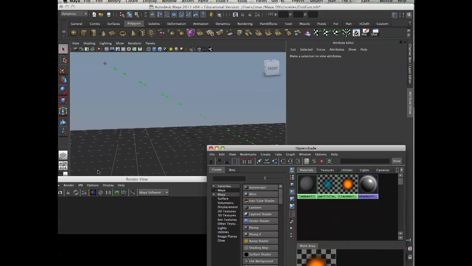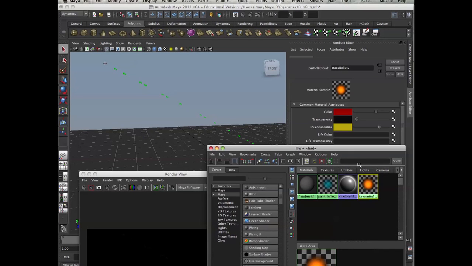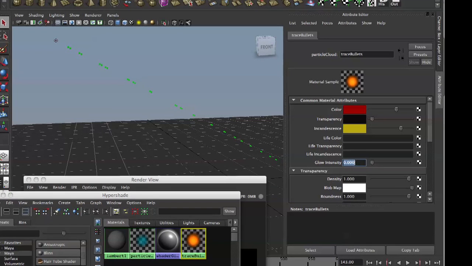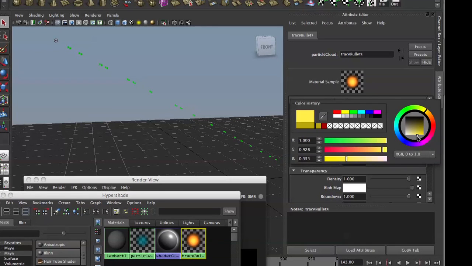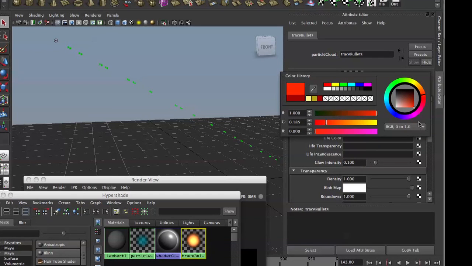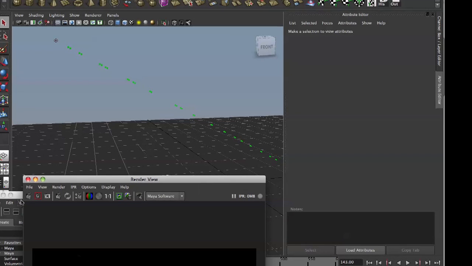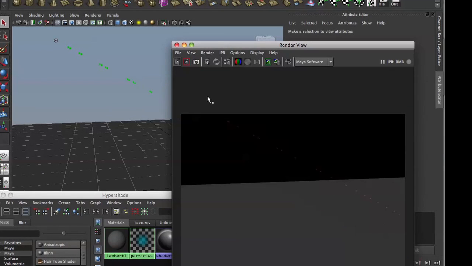See? Okay, we see something. Hardly. Give it some little glow. And more incandescence. And more color. Try to render. Oh.